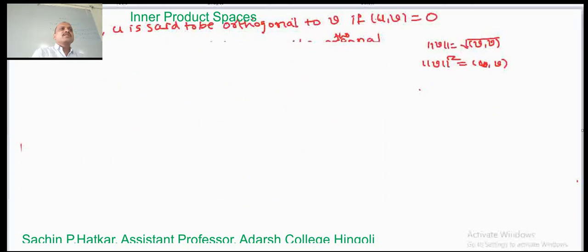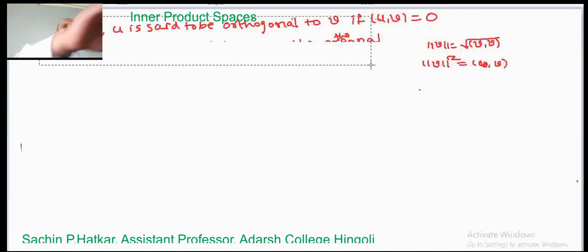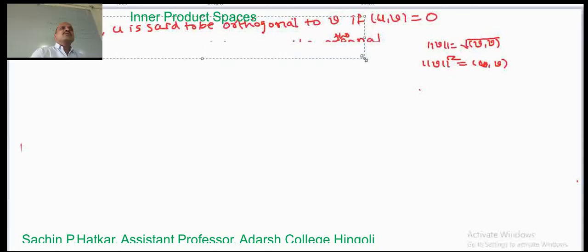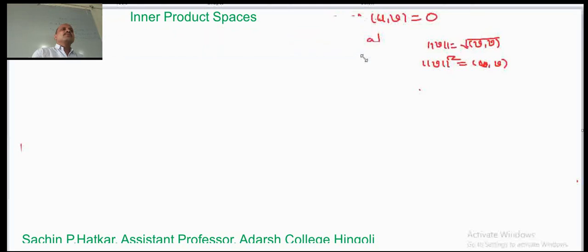Two vectors are said to be orthogonal if the inner product of u, v equals 0. This is called orthogonal.